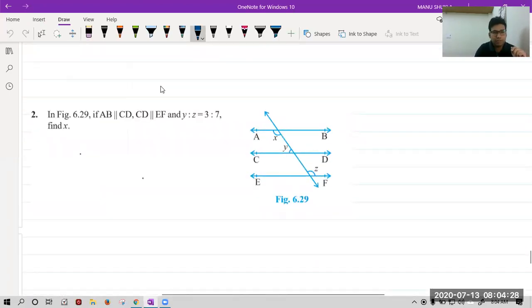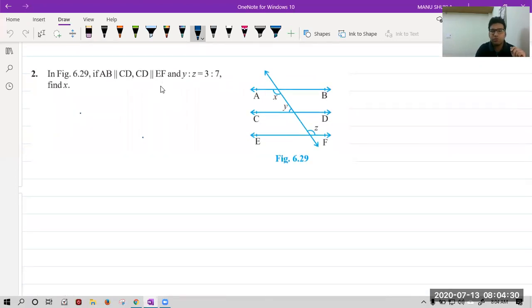Okay, question 1 is easy. Question 2 we have discussed that day only, where I told you that there is no direct relation between y and z. We have to understand how we can relate them. To relate them, we equated this y to another angle, suppose m. Both are equal, so m is equal to y. After that, m plus z is equal to 180 because both are interior angles on the same side of the transversal, and by that we found the value.